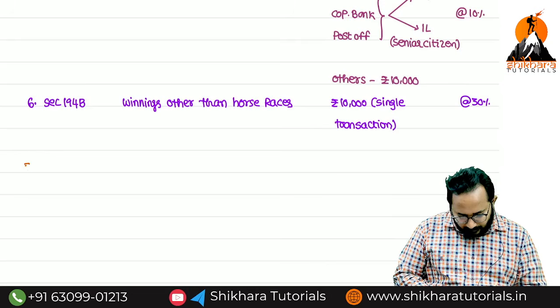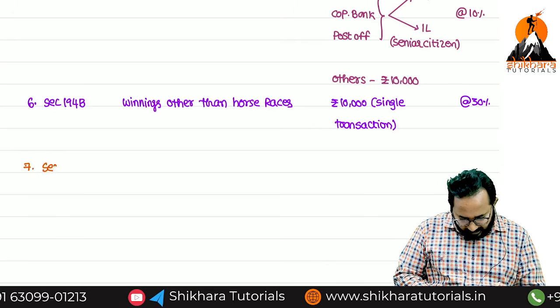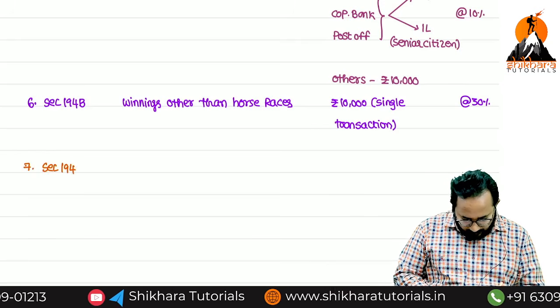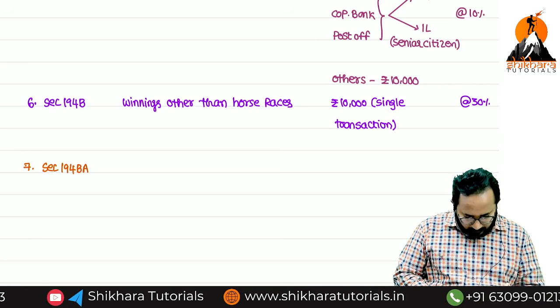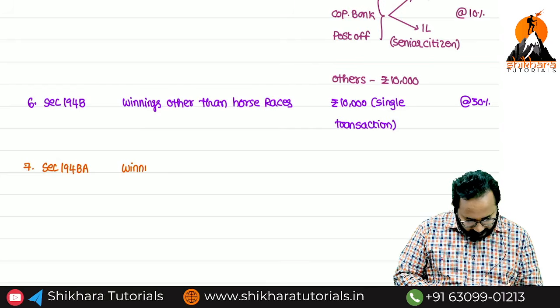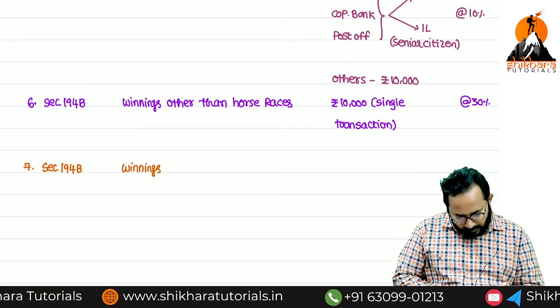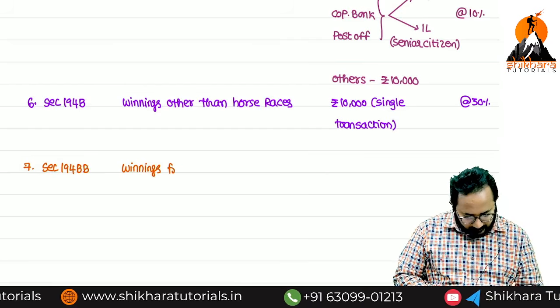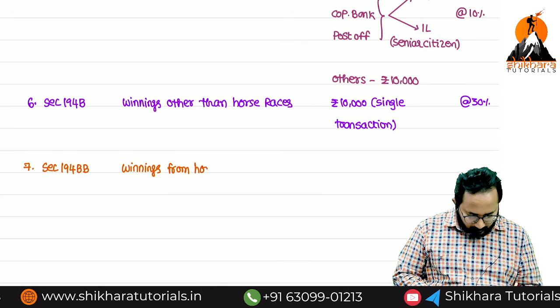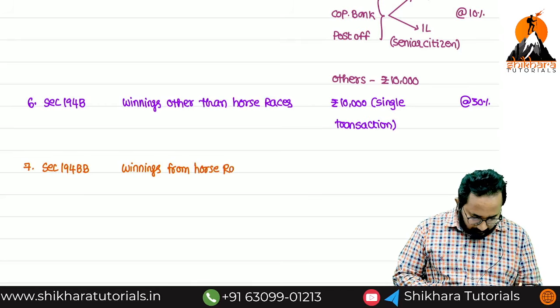Seventh one, I think section 194BB. 194BA we can write after some time. So this is winnings from what? Horse races. 194BB, winnings from horse races. What is the threshold limit?